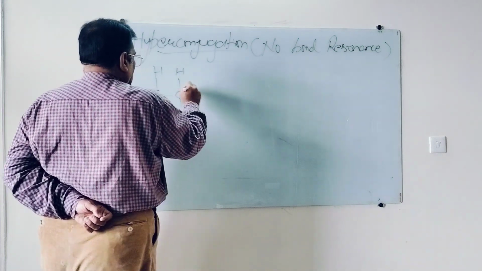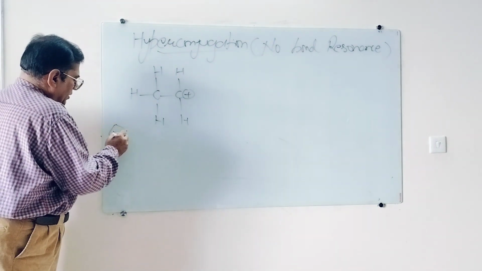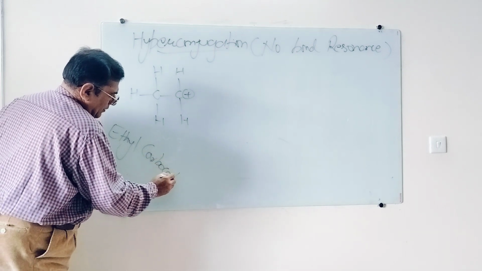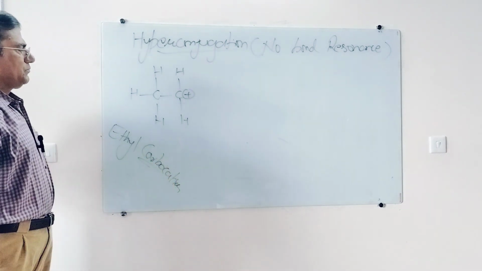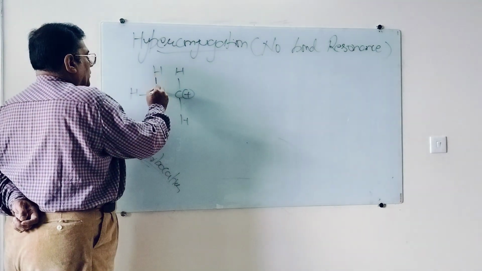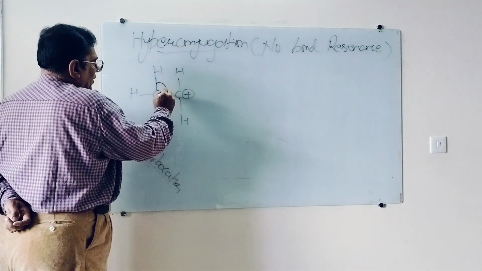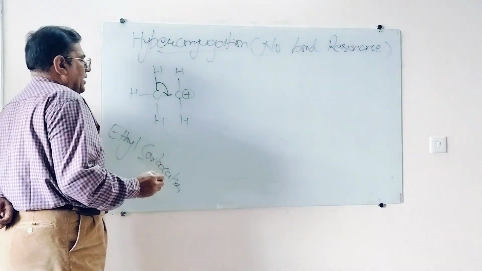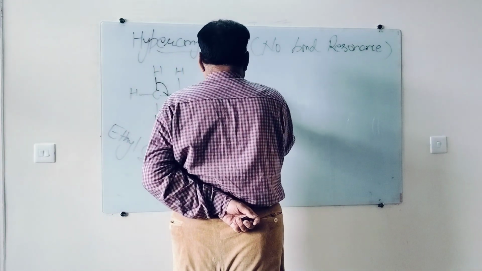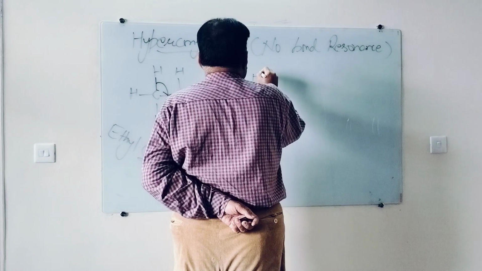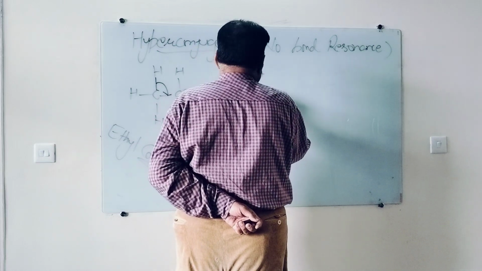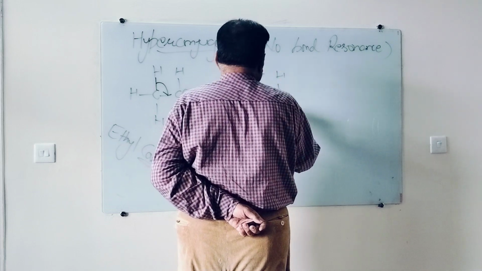Right? This is the positive charge. Undoubtedly, this is the ethyl carbocation. Now, what happens in hyperconjugation? You see, sigma electrons will participate. Any of the three bonds, one by one, will come to this place, and the second hyperconjugated structure will be H, C, H plus, C, H double bond C, H. See carefully.